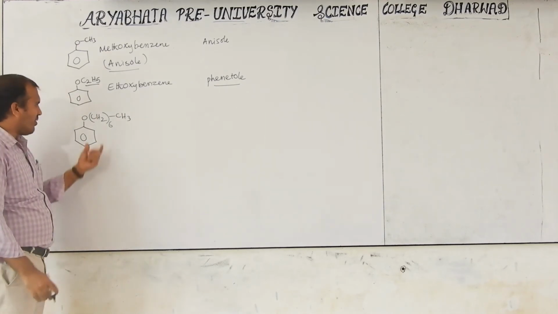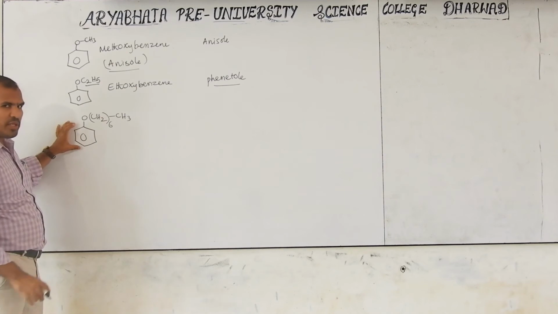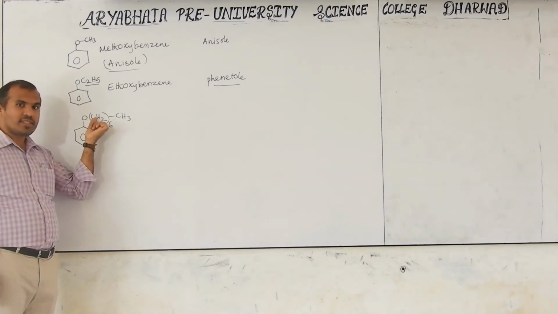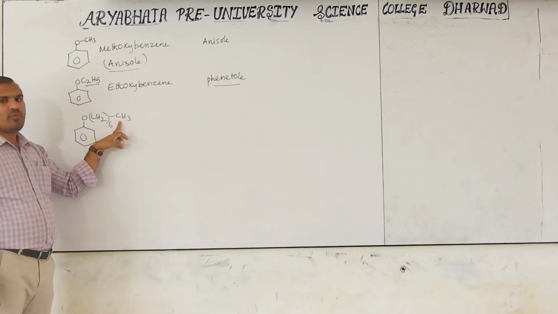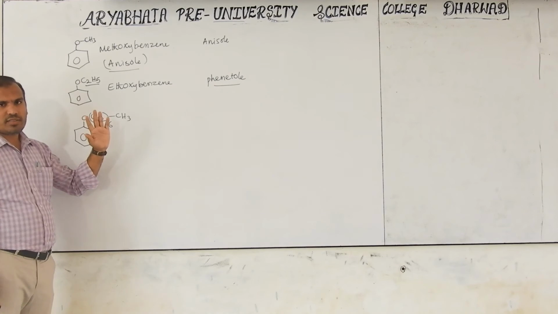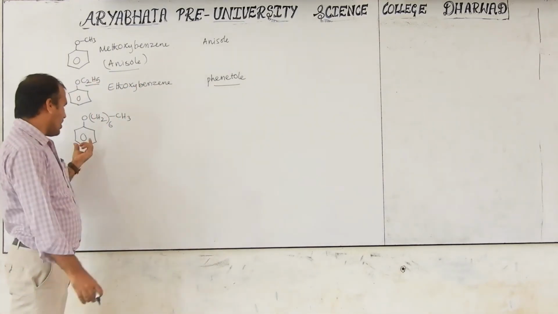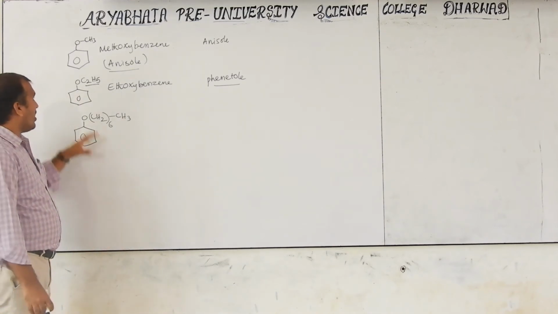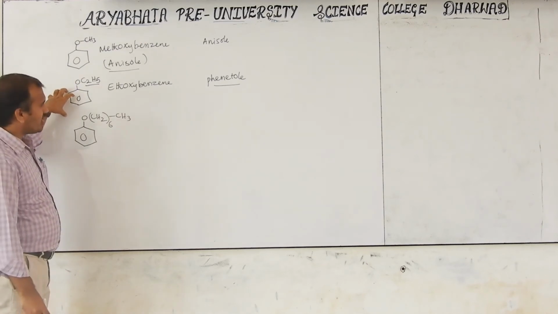If a compound like this is given, what do you have to consider? How many carbons are there in this cyclic benzene? Six. And CH2 how many times? Six times. Here one. 6 plus 1, 7. So in this carbon chain, 7 carbons are there. Here 6 is there. Then which is considered the parent chain? Here 2 carbons, here 1 carbon. So the larger one is considered the parent chain.